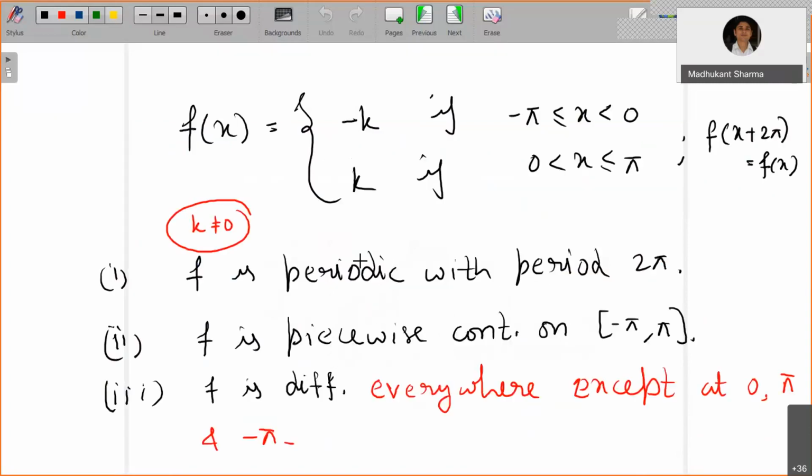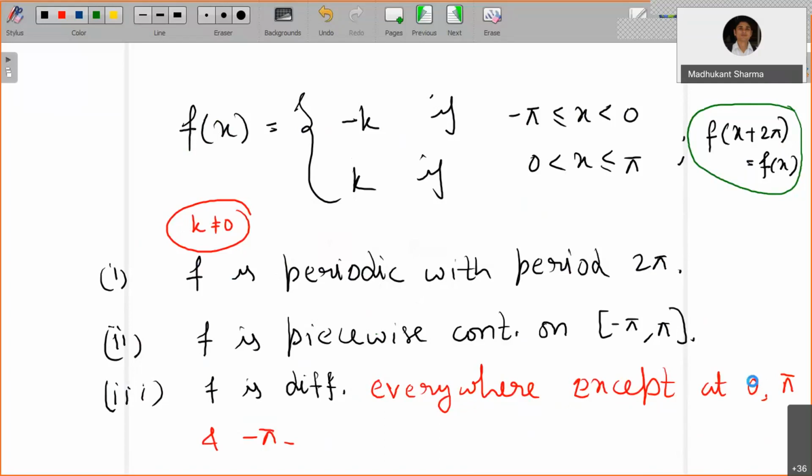Now, I have written the expression for f here, and by looking at the graph you can certainly see that the period is 2 pi. Certainly we are looking for non-zero k. So f is periodic with period 2 pi, f is piecewise continuous, and f is differentiable everywhere except at 0, pi and minus pi. We are talking about the interval minus pi to pi. So this satisfies the conditions, and now we want to express it in terms of a Fourier series.